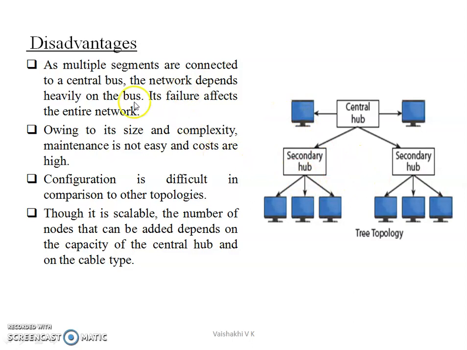The disadvantage is that the whole network depends upon the central bus, and if there is a failure in the bus, then the whole network will shut down. It also increases the size of the network and its complexity, so the maintenance is very difficult, and the setup cost is also very high. Though it is scalable, that is, the number of nodes can be added, it also depends upon the carrying capacity of the backbone of the bus.